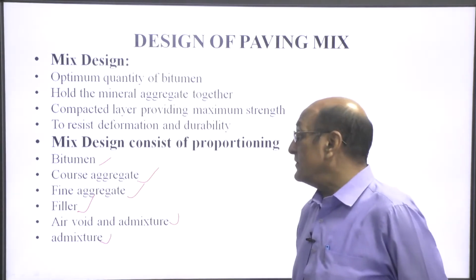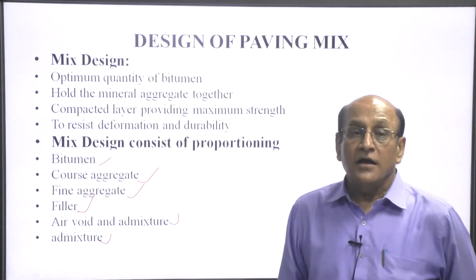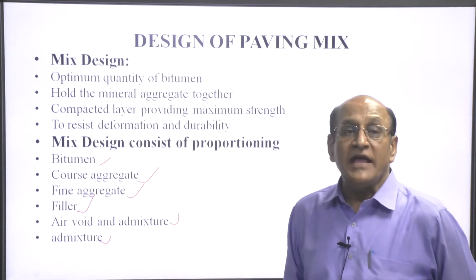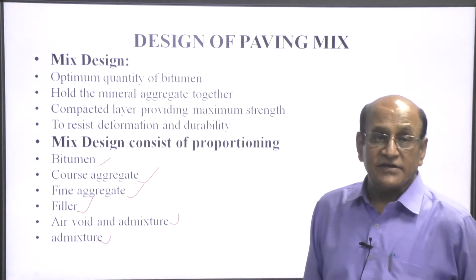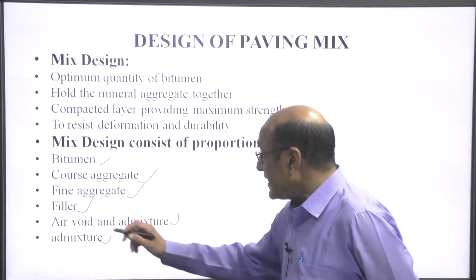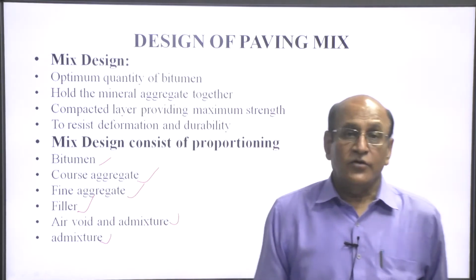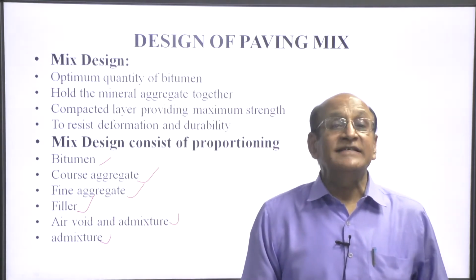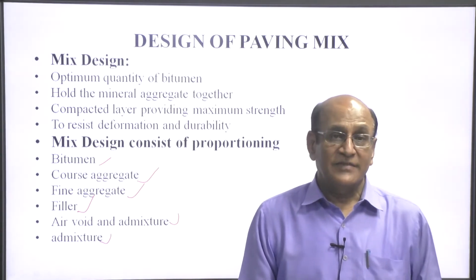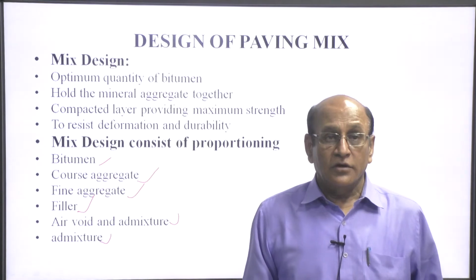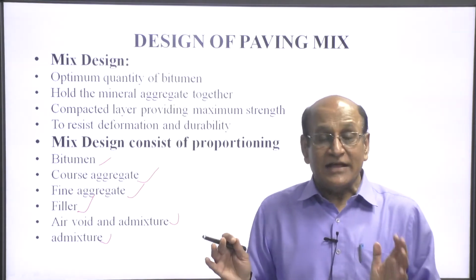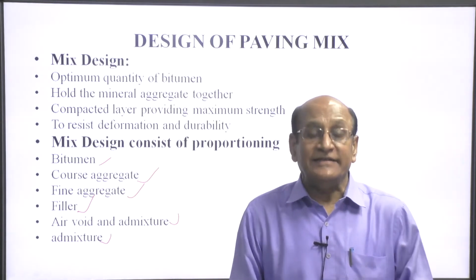As we have discussed, bitumen is a costlier material, so there should be an optimum utilization of the bitumen. Coarse aggregate, fine aggregate and filler materials should be mixed in such a proportion that will give the maximum density. And of course, if there is the maximum density, the voids in the mixed aggregate will be lesser.